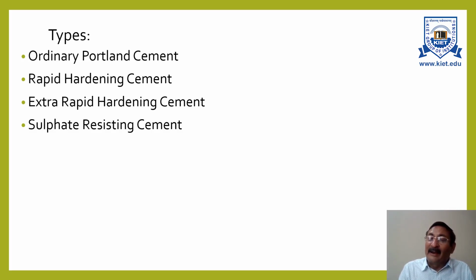It will react with free calcium hydroxide which is present in the cement, and when it reacts with calcium hydroxide, it forms calcium sulfate, that is CaSO4. The second thing it will do, it will react with hydrate of calcium aluminate, and then it will form calcium sulfoaluminate.